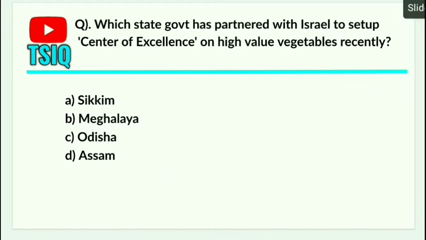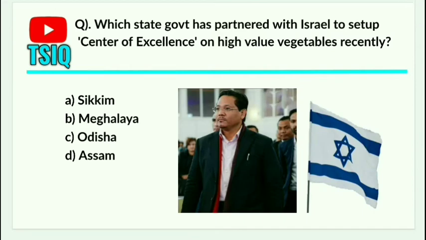Next one is, which state government has partnered with Israel to set up a Center of Excellence on high value vegetables recently? Answer is Meghalaya. Meghalaya government has partnered with Israel to set up a center of excellence. This is for high value vegetables.